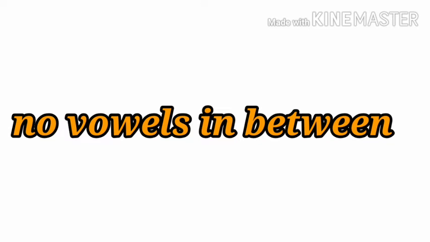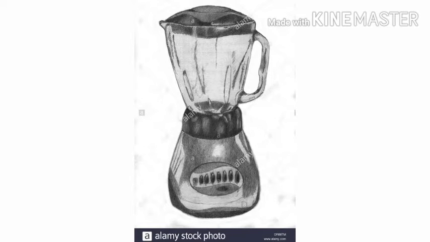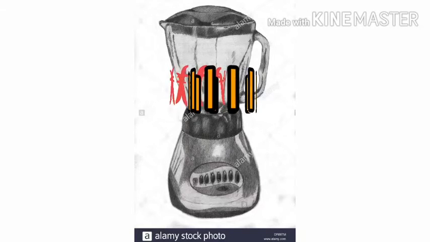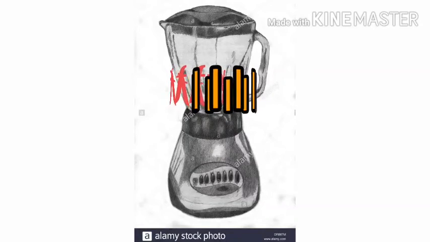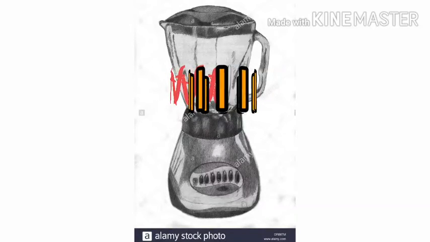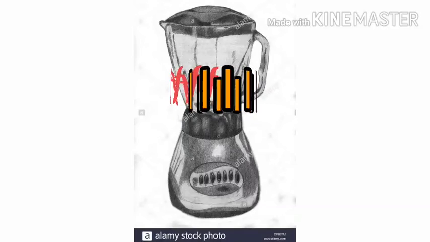Okay, so here I am taking a mixer. We all have a mixer in our houses, right? Here I am taking a mixer, and here I am putting one consonant, F, and another consonant, L. Now we will blend it together. Blend, blend, blend.